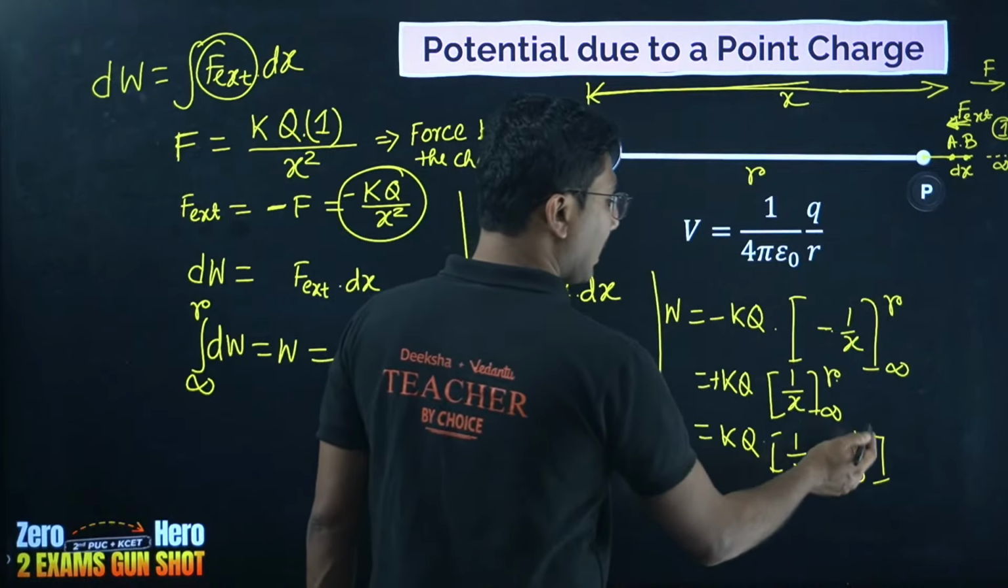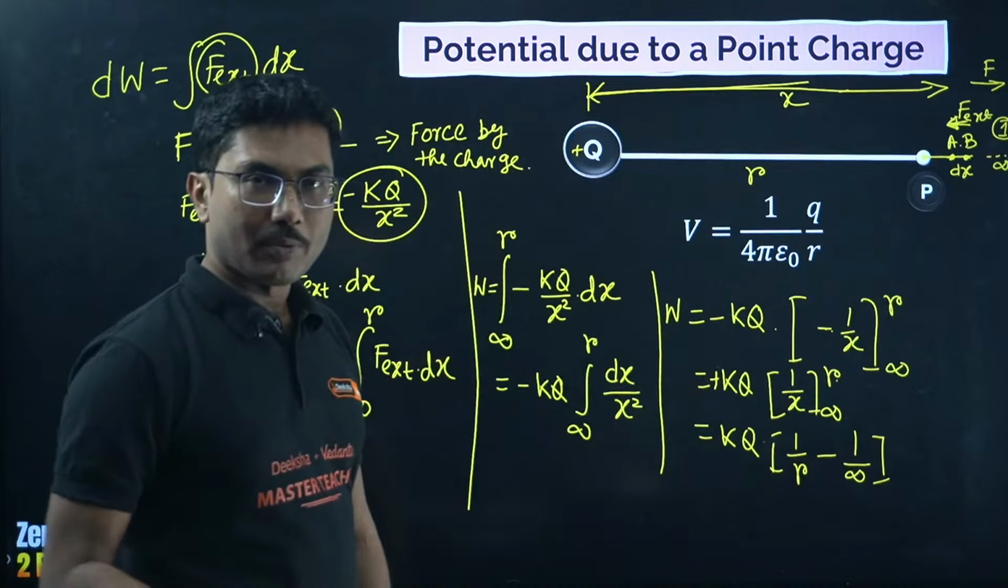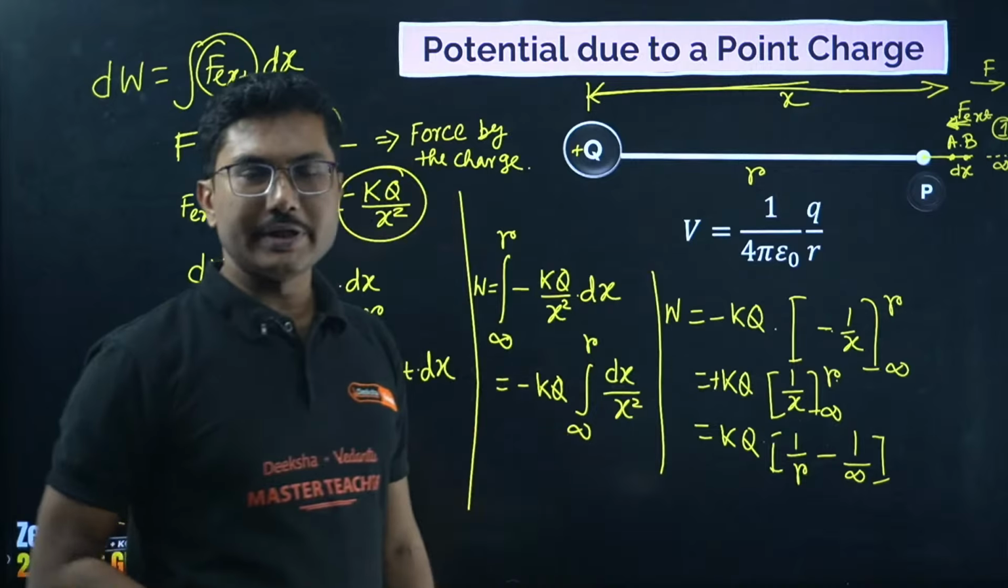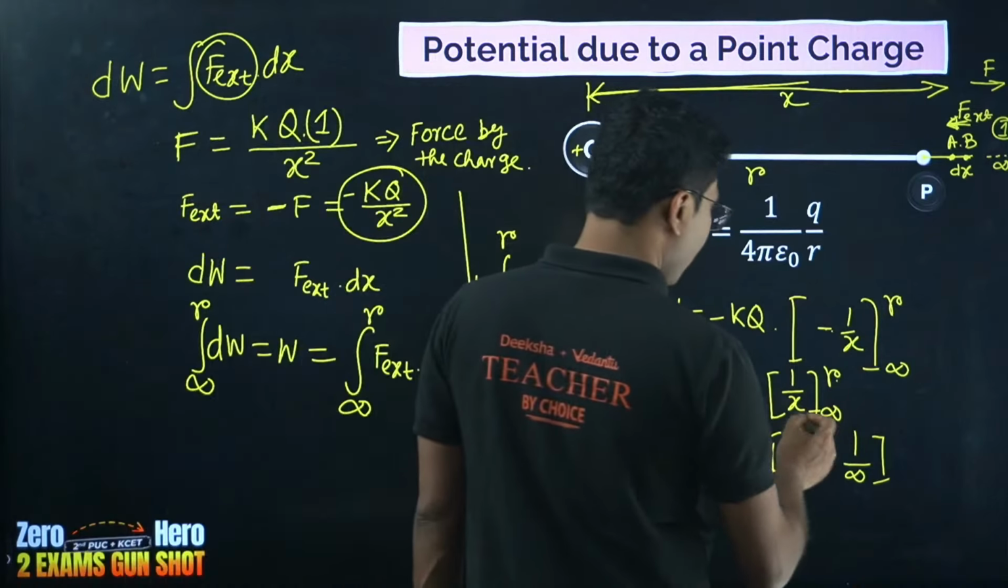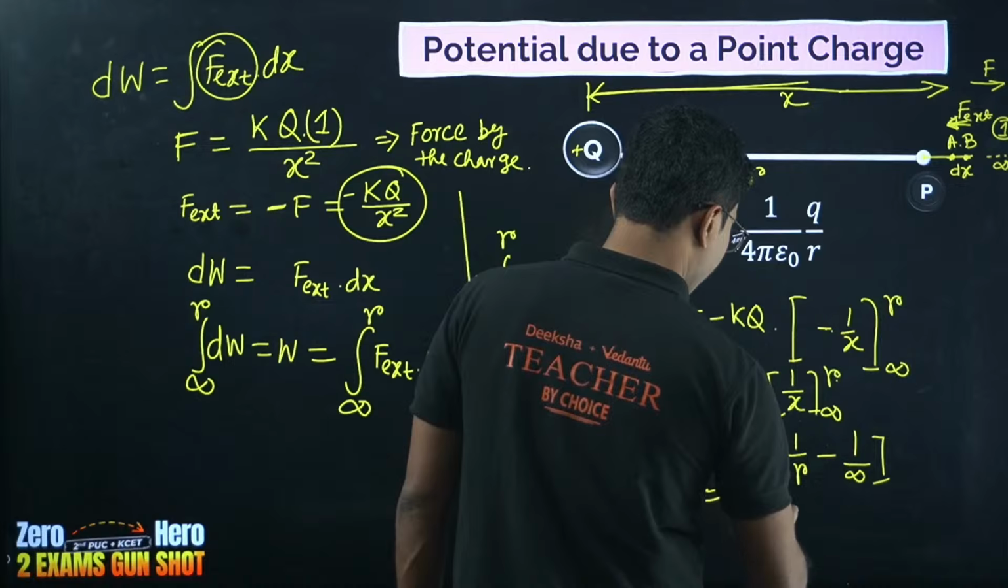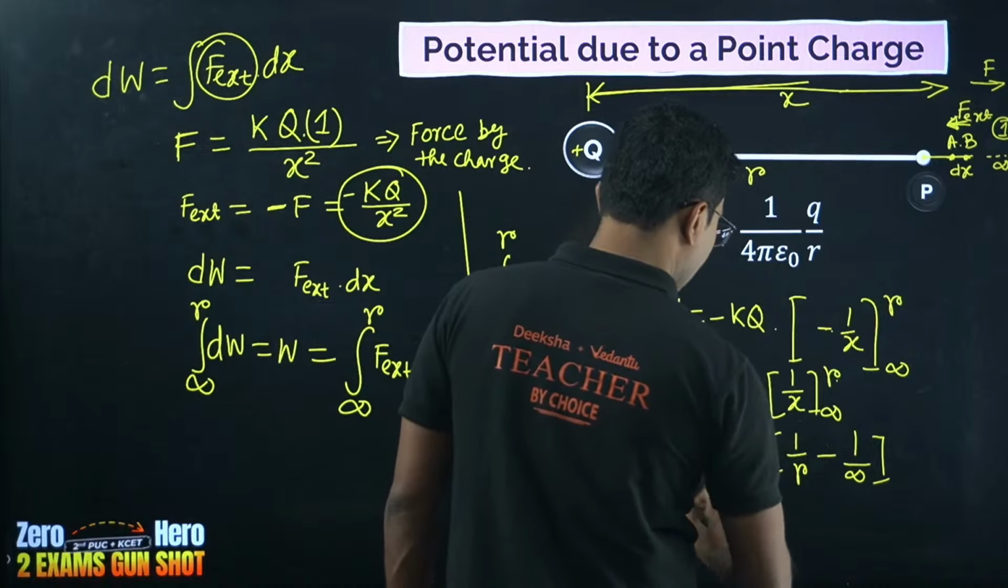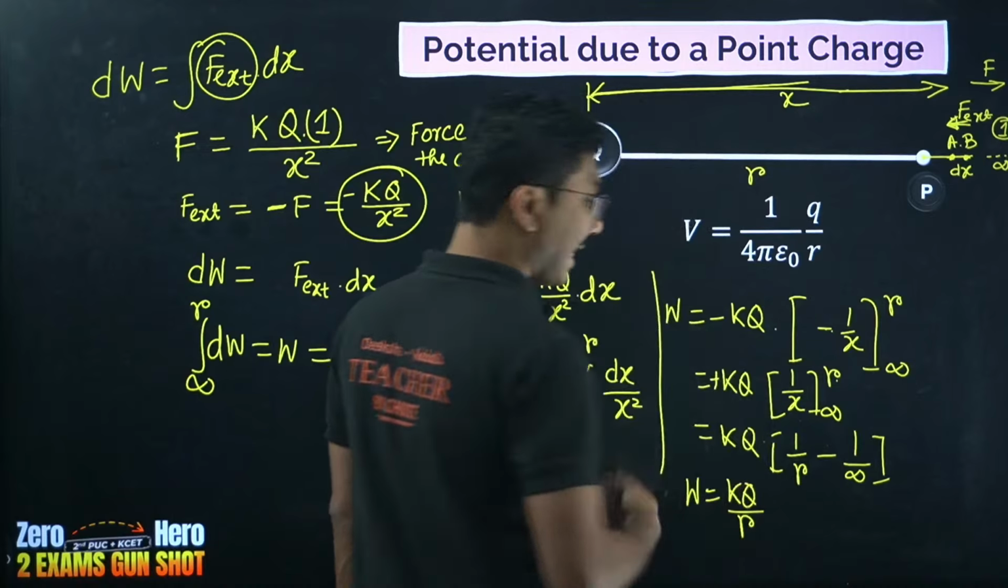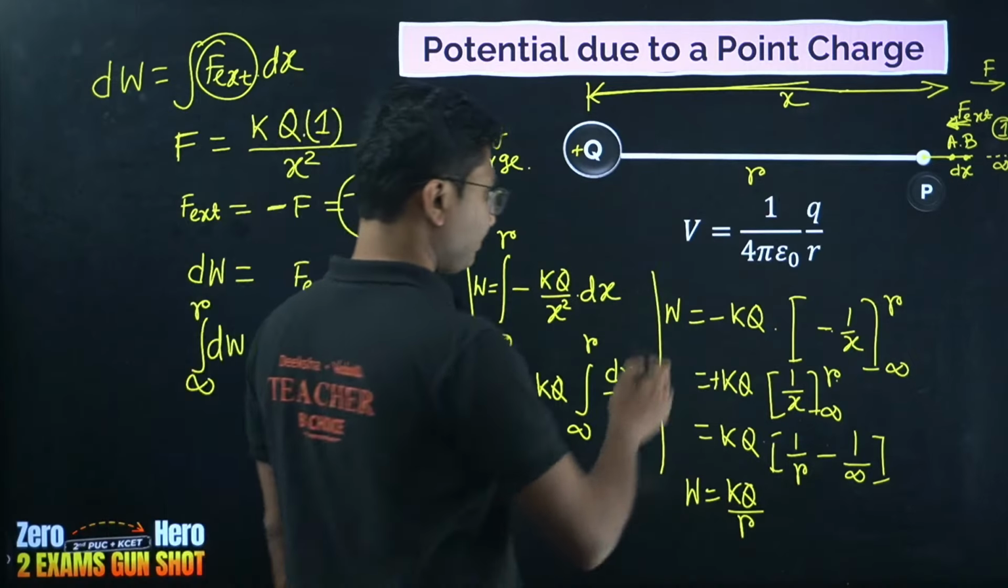Okay, so 1 by infinity is basically 0. 1 upon infinity is 0, 1 by 0 is infinity, so 1 by infinity is 0. So we get this as kq by R. This is the work done. Now this work done by definition is the potential of this point.